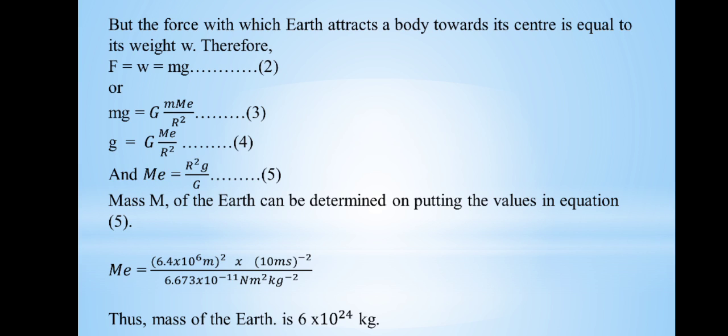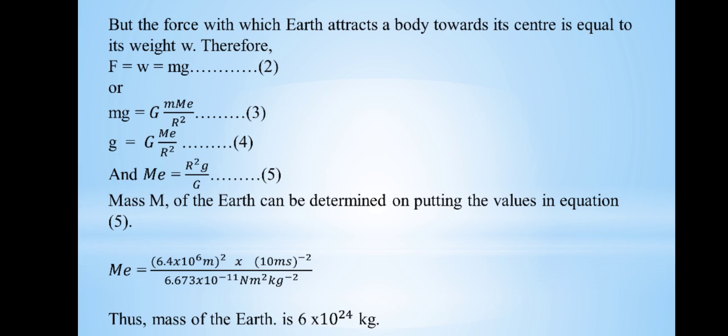Our main purpose is to find out the mass of the earth, so we will convert this equation into mass of the earth by rearranging its values, that is M is equals to R square g over capital G. In this equation, all the values are considered as constant values.